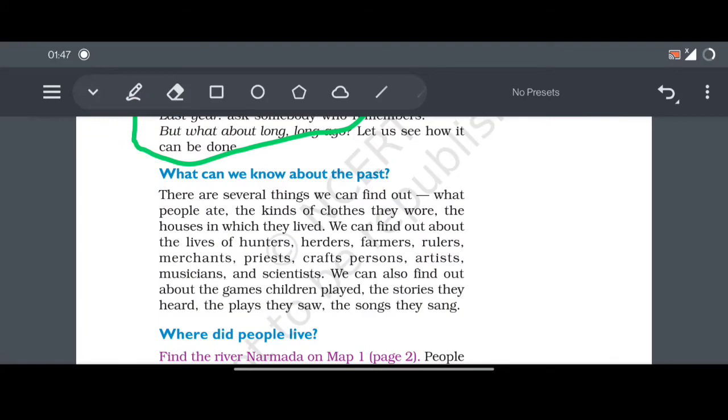What we can know about the past. So यहाँ पर बोल रहा है कि what we can know about the past. तो हमें past के बारे में क्या पता चलता है.